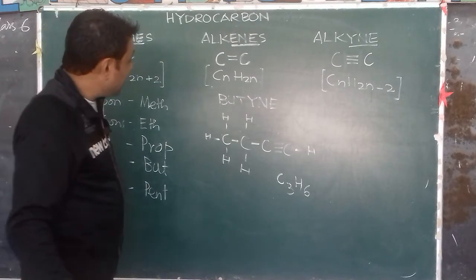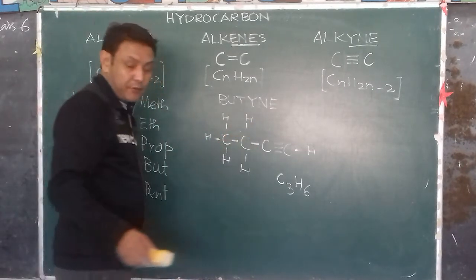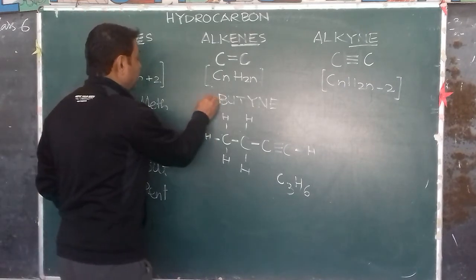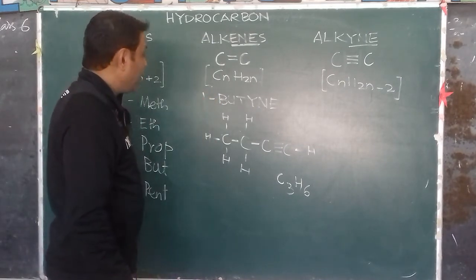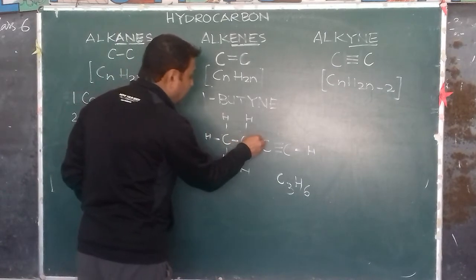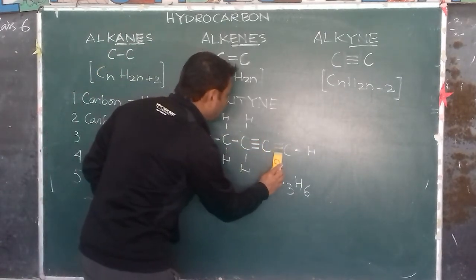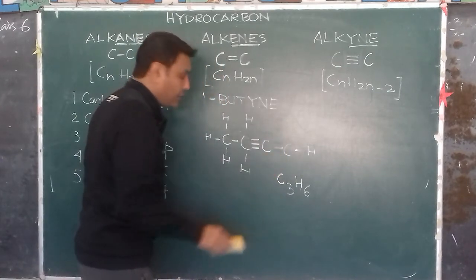Now, the second type of butyne. This is the first, 1-butyne. Now, if you have the triple bond in the second pair of carbon atoms instead of the first one, as I'm erasing it, you can have a look.